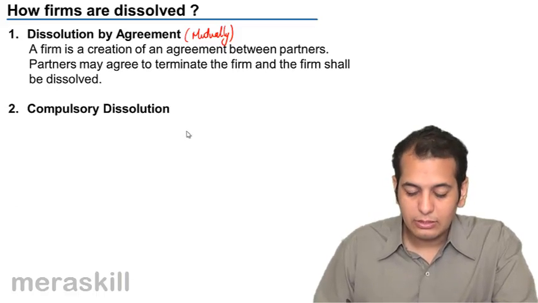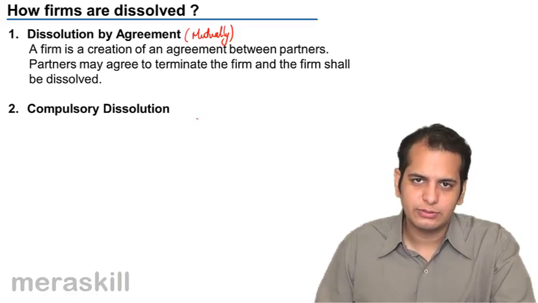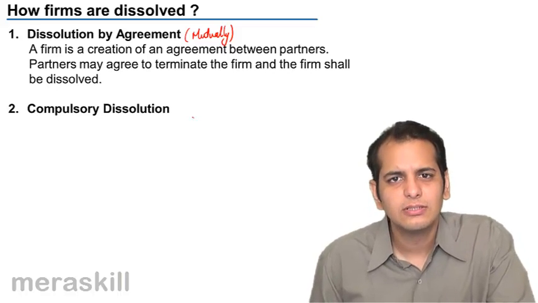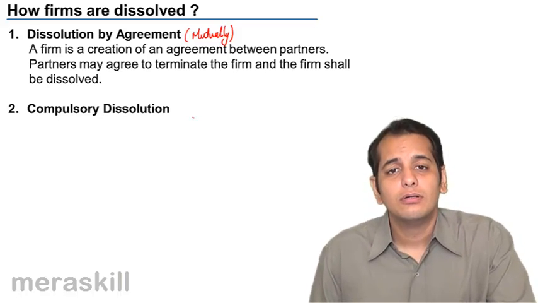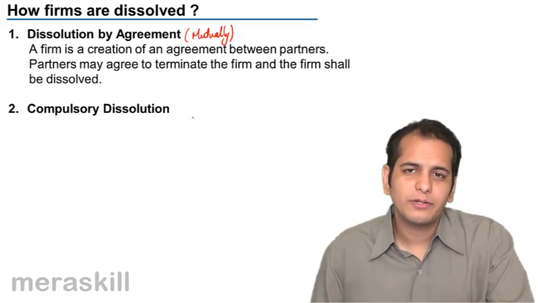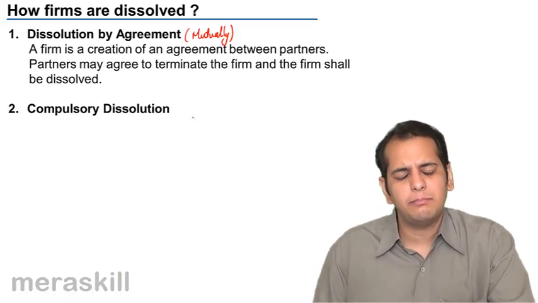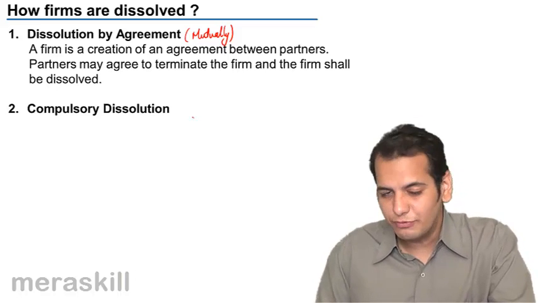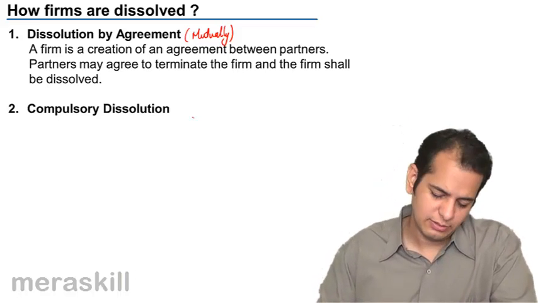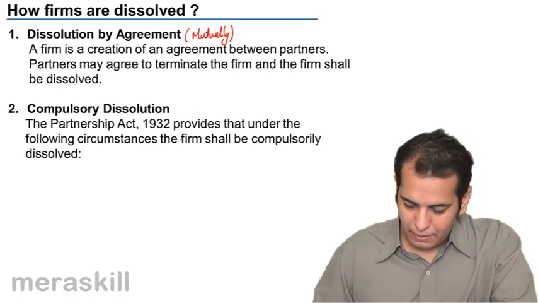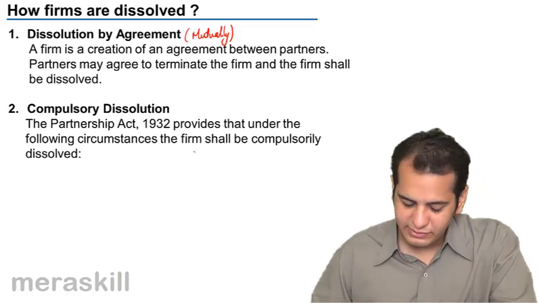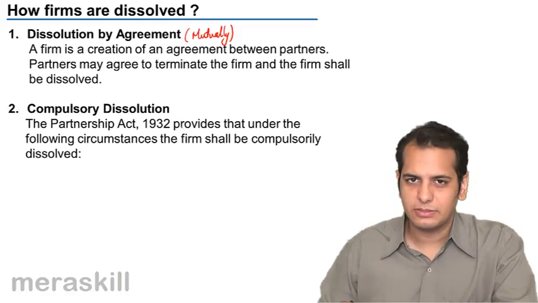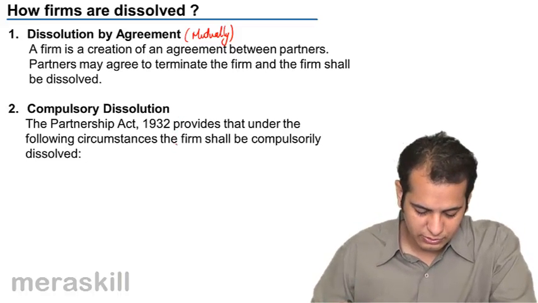Next, compulsory dissolution. Now, what do you mean by compulsory dissolution? Compulsory dissolution means you have to, by hook or by crook, dissolve the firm. Compulsorily dissolve it. There's no other way. There's no other option. So the firm will get dissolved. When? Let's see. The Partnership Act 1932 provides that under the following circumstances, the firm shall be compulsorily dissolved. So what are those circumstances?